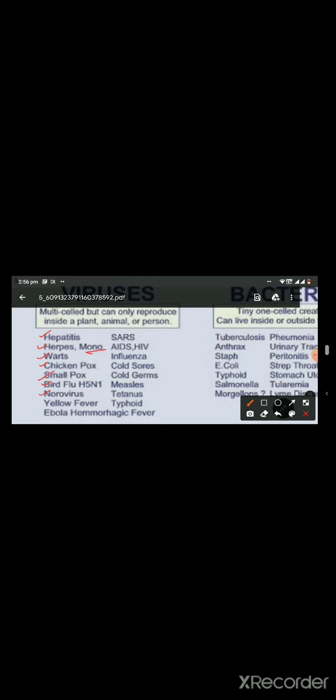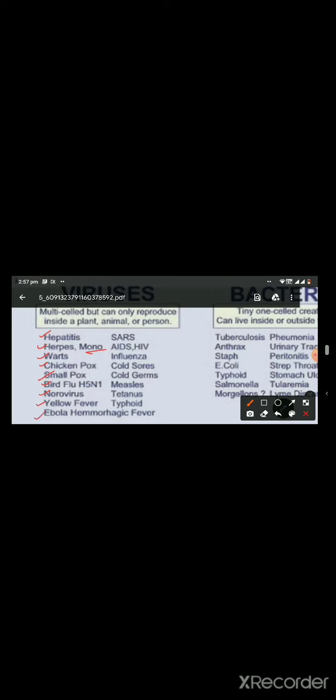Now about norovirus. Norovirus is also known as Norwalk virus. It is a single-stranded RNA virus, and it causes acute gastroenteritis. It is commonly transmitted through fecal-oral route. Coming to yellow fever. Yellow fever is caused by flavivirus, which is an RNA virus. It is caused due to bite of infected Aedes.